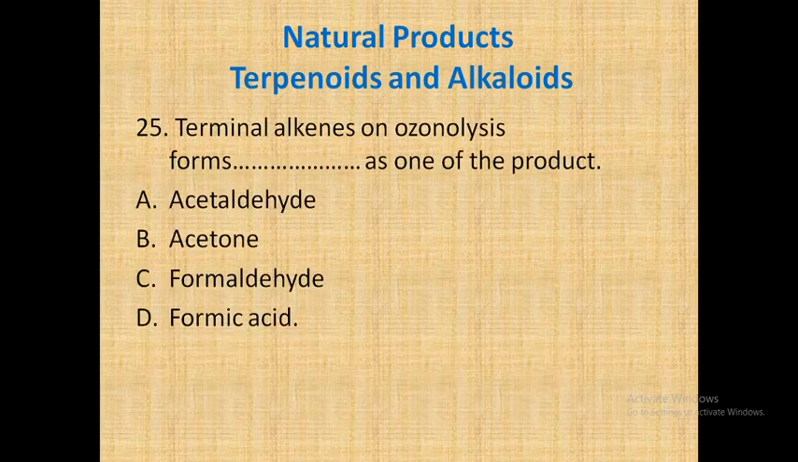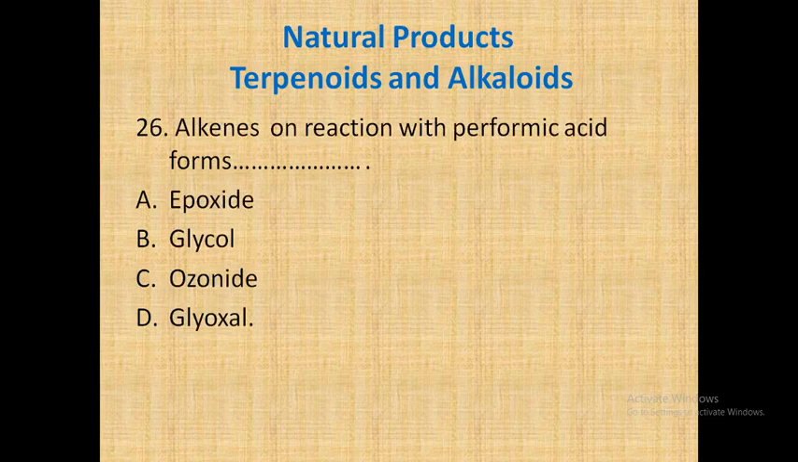Terminal alkenes on ozonolysis form a dash dash as one of the products. Terminal alkene means at the end there is a CH2 group. So definitely on ozonolysis it will form what? It is formaldehyde.